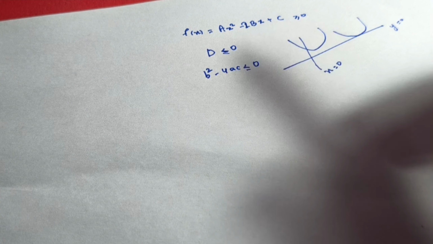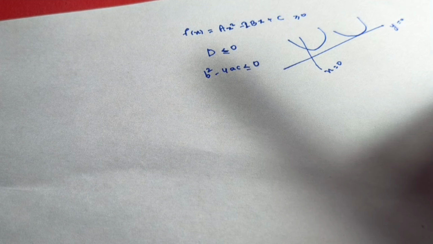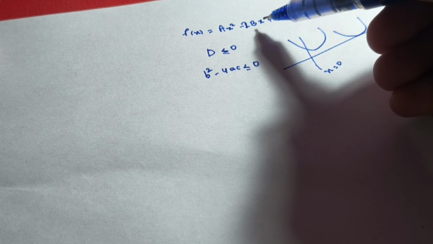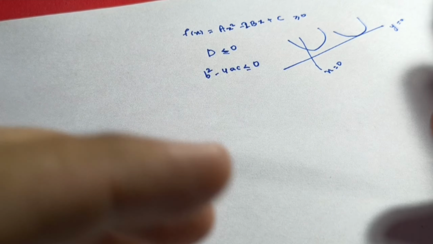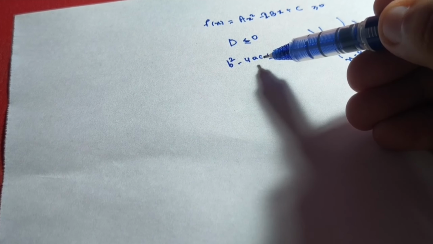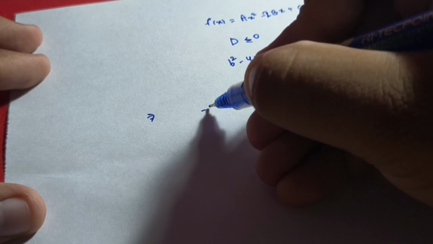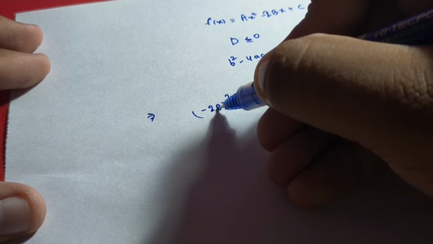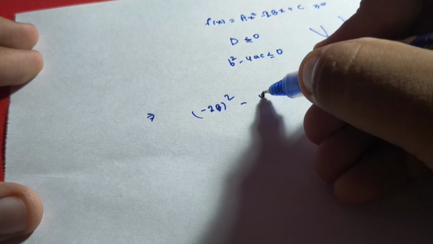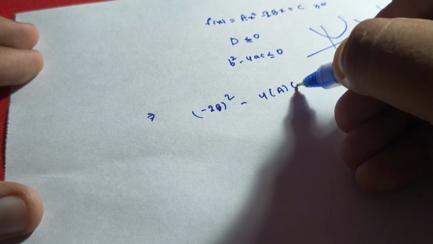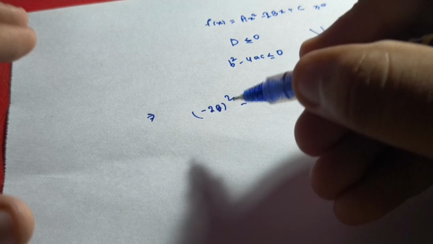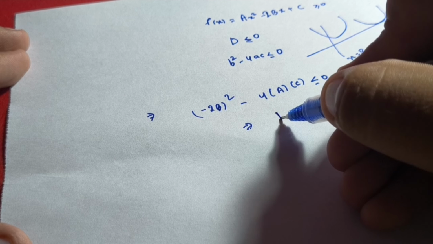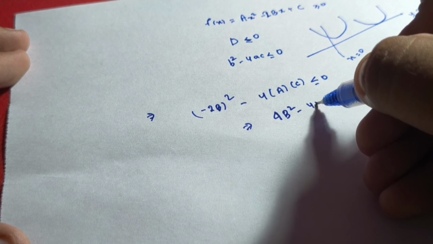What we have to do next is just put the values of b, a, and c respectively. Here b is the coefficient of x, a is the coefficient of x square, and c is the constant part, right? So let us put the values of small b, a, and c. Small b here is minus 2B, so the square of minus 2B, and then minus 4 into A, capital A, and C, capital C. So this whole thing should be less than or equal to 0. So squaring minus 2B, we will get 4 capital B square minus 4 into capital A into capital C.